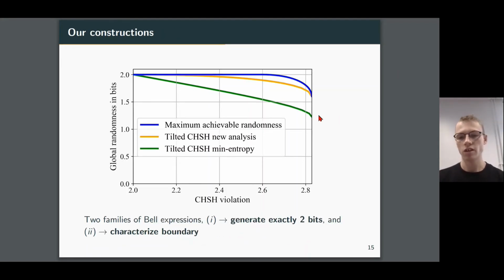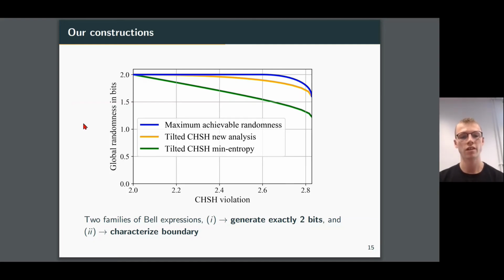So to start with, we did a new analysis of the tilted CHSH inequalities back from the 2012 work, but this time with the von Neumann entropy. And we've got this orange curve to describe that here. And what we can see is this considerable improvement where actually we're getting reasonably close to 2 bits of randomness for quite a moderate CHSH violation. And this will drastically improve the robustness, as we'll see later.